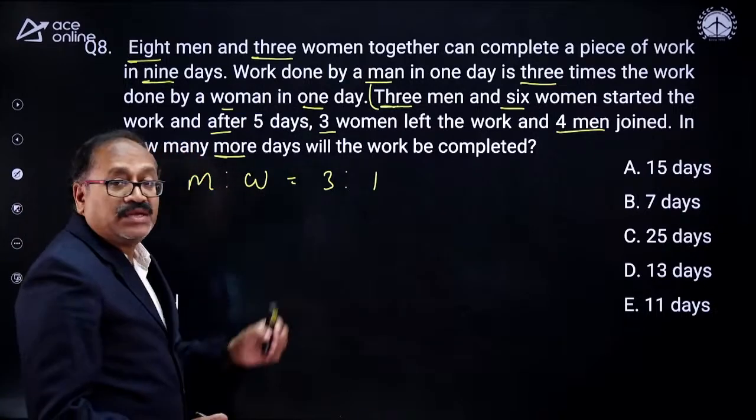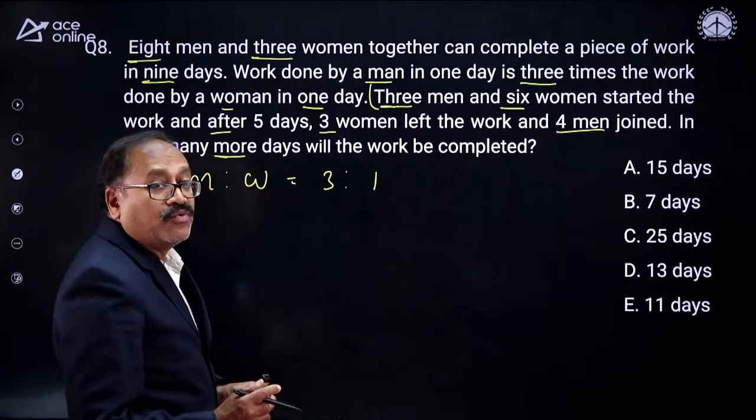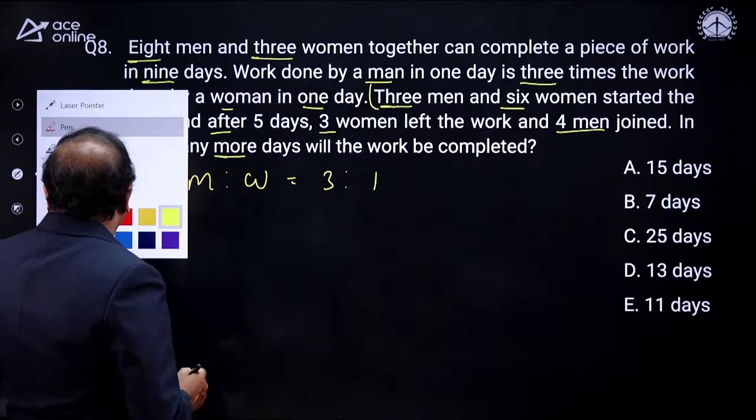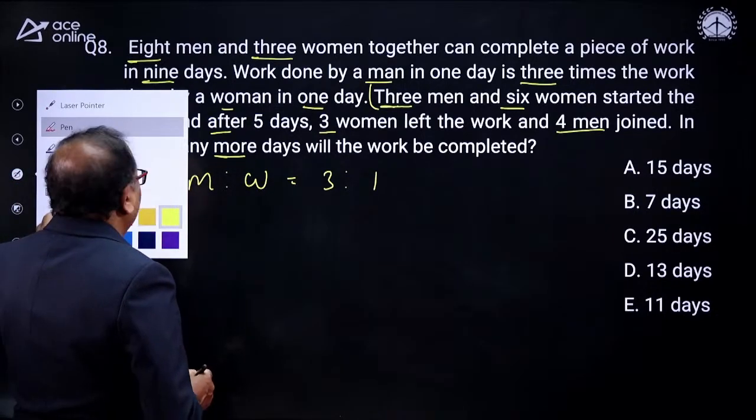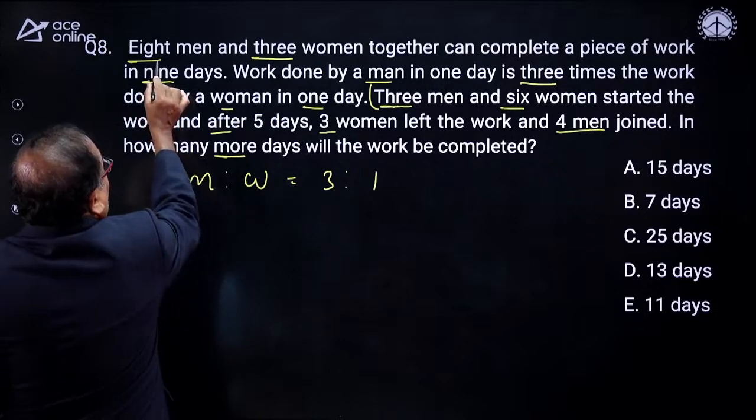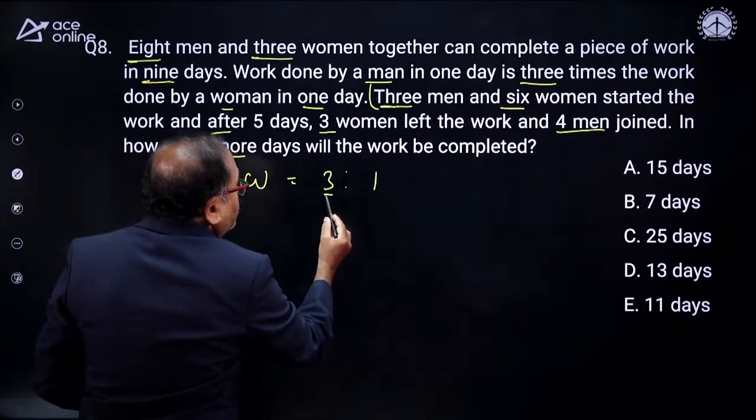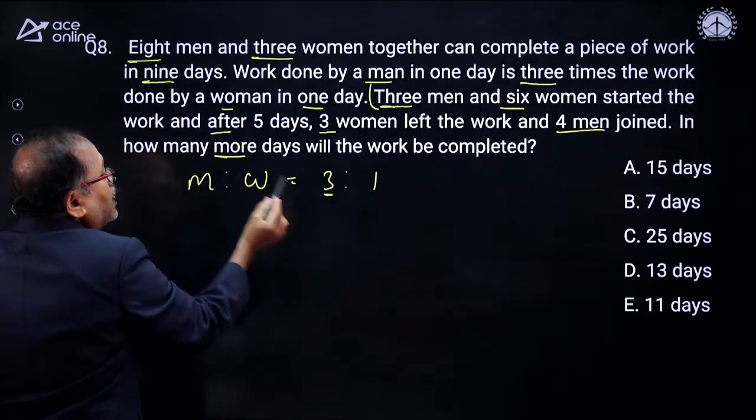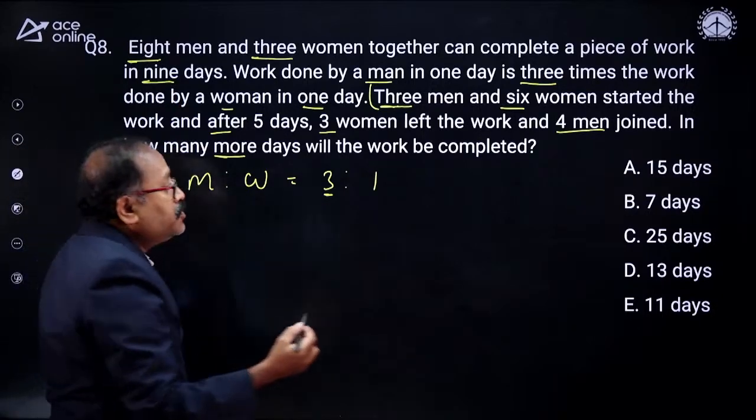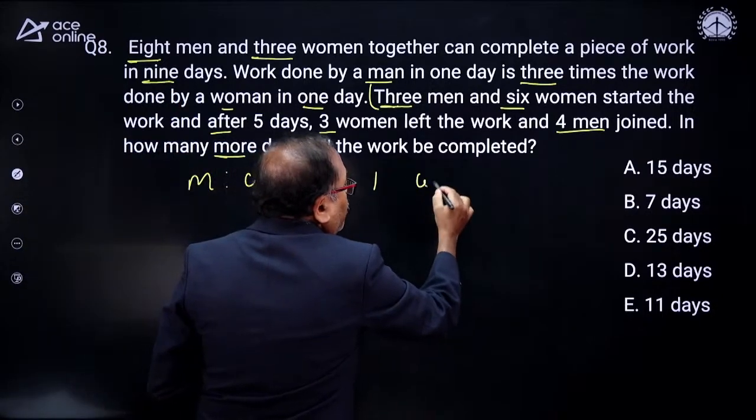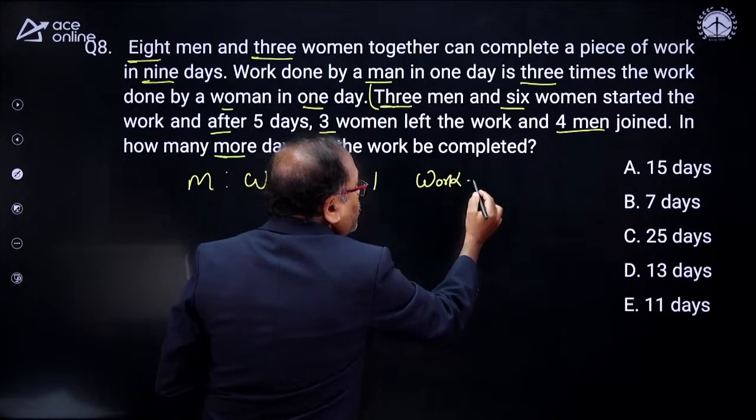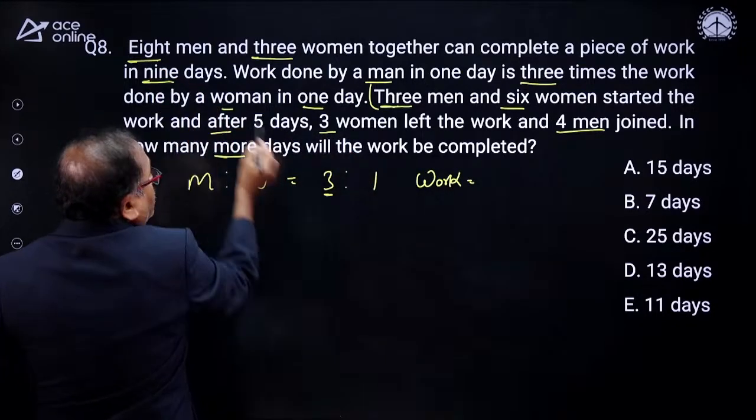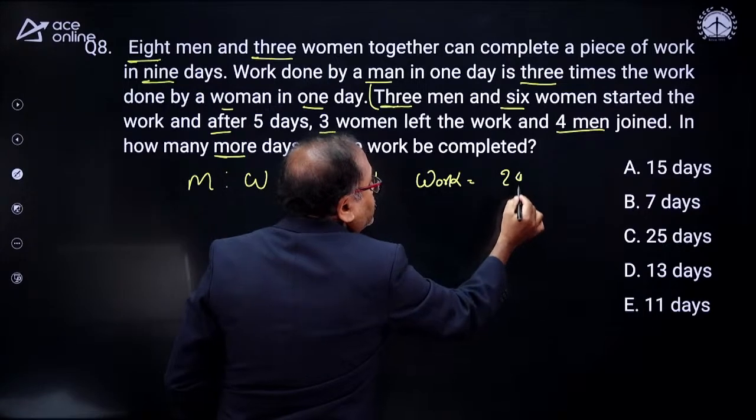So we have this ratio. Now, what is the work volume? The work is equal to the total work. Look at this one. 8 men. 1 man has an efficiency of 3. 8 men will have an efficiency of how much? 8 into 3 is 24. So I am finding the work. How much is the work here? So 8 into 3 is 24 is the efficiency here.